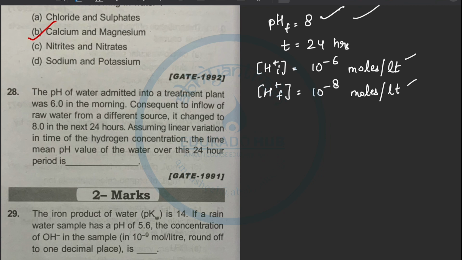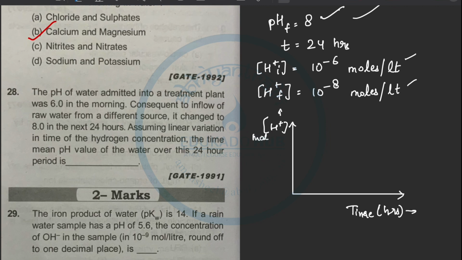So if I plot a graph between what? Time in hours, and because they are saying linear variation, right, and the concentration of hydrogen ion. So H plus ion concentration in moles per liter,